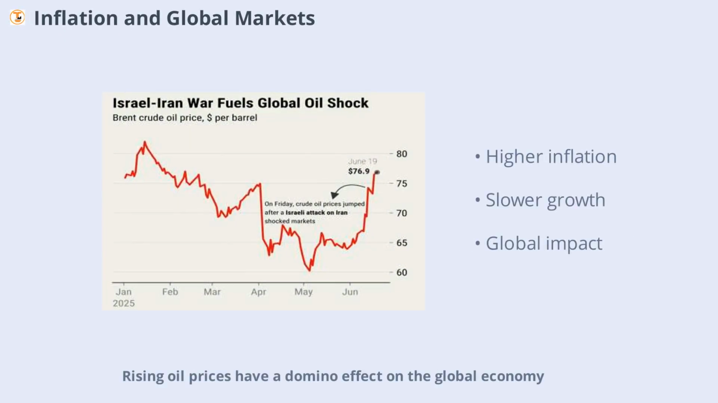Rising oil prices have a domino effect on the global economy. Higher energy costs lead to increased production expenses, which are passed on to consumers. This can result in higher inflation and slower economic growth, especially in oil-importing countries. The ongoing conflict threatens to exacerbate these trends, making economic stability a major concern for governments worldwide.